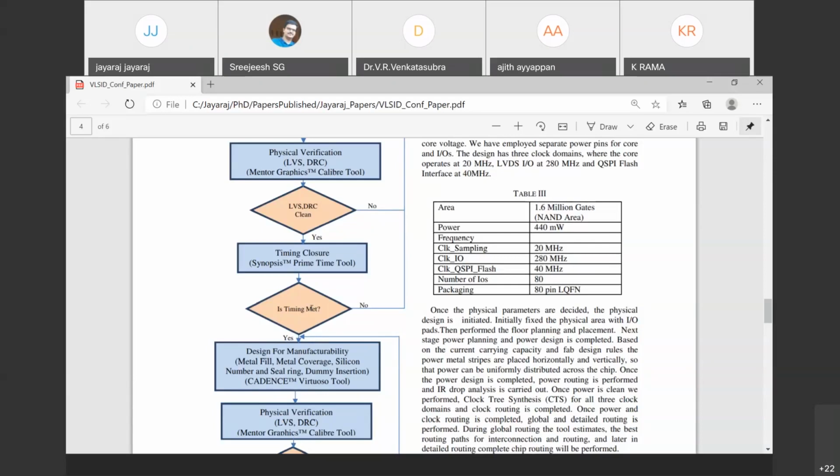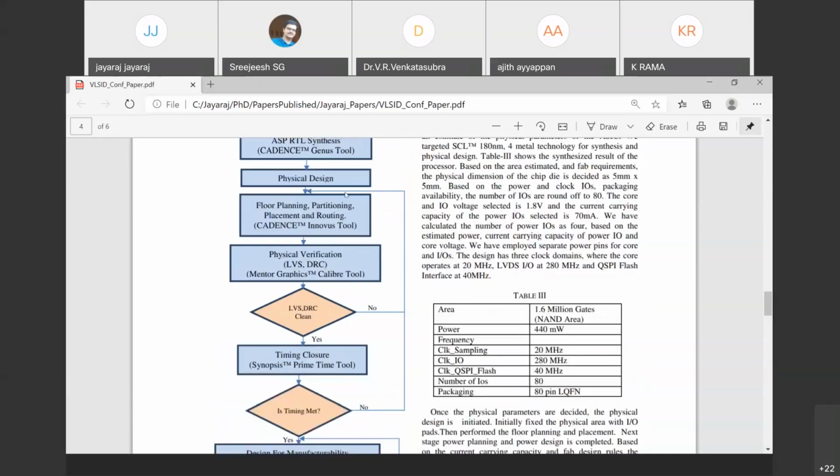That information again we have to take back into our place and route tool. We will be getting what are the critical paths and which path is having the setup violation. So in this critical clock path, we can add a buffer so that the setup violation will go, or we can remove some buffer so that the hold violation will go. Or in the data path we can add some buffers. Those kinds of information we will be getting from the static timing analysis tool output.